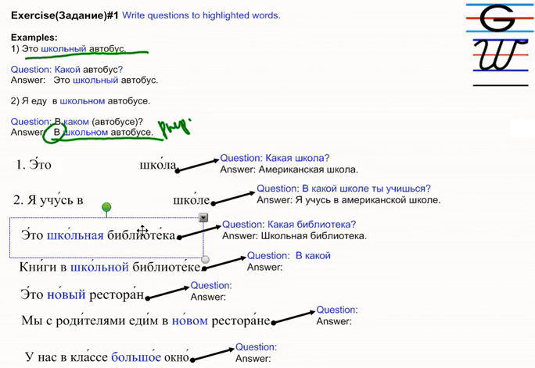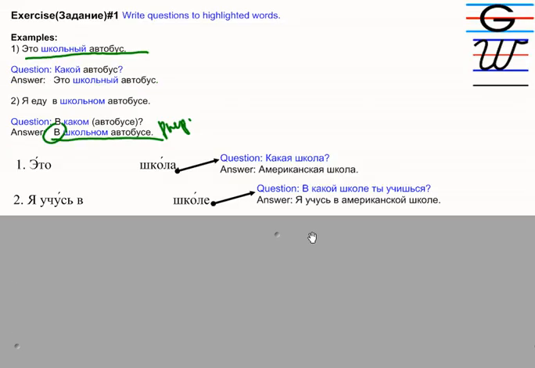Someone is asking you on the street. В какой школе ты учишься? In which school? You say, я учусь в американской школе. So when someone is asking you, in which school do you study?